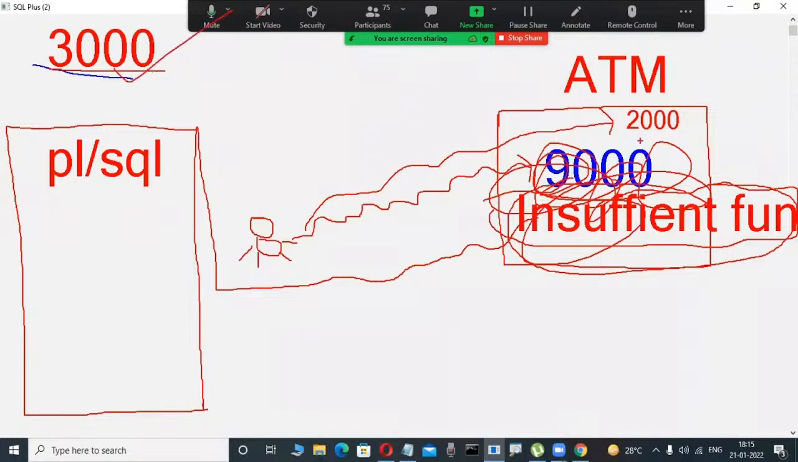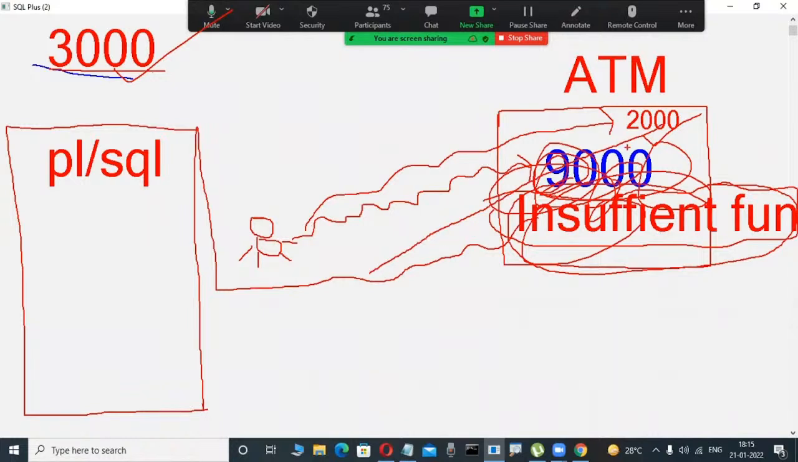I try to withdraw. Here 2,000 is less than 3,000, isn't it? That's why the withdrawal is possible. We are withdrawing 2,000 in this example.